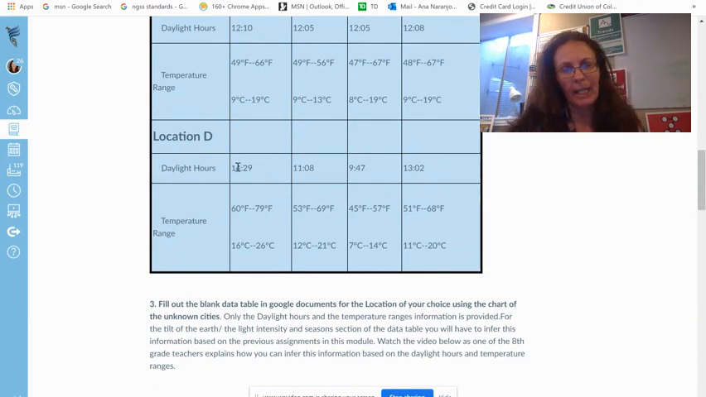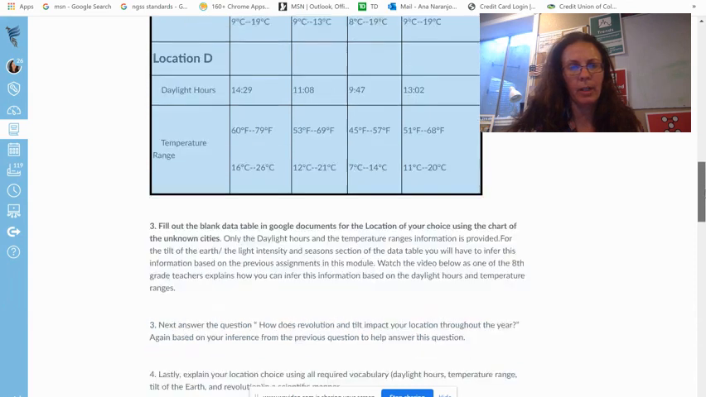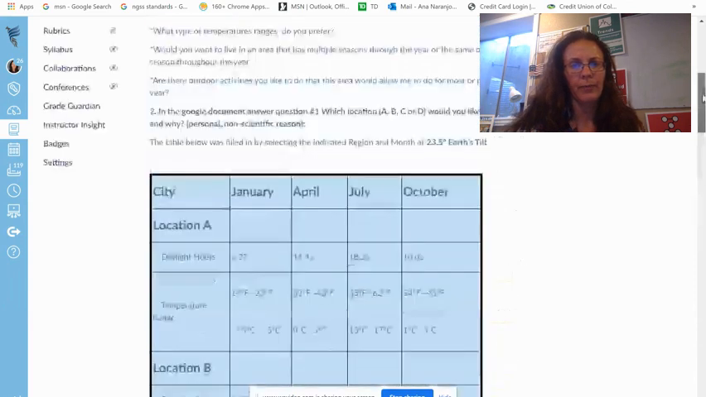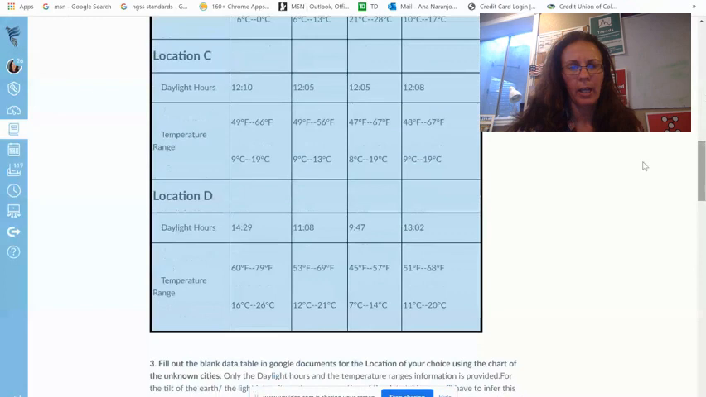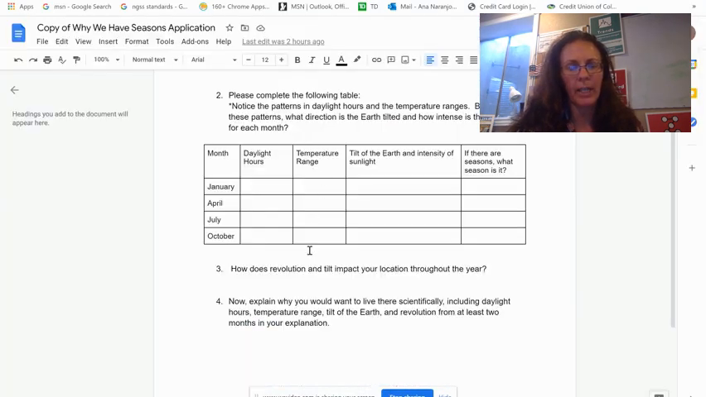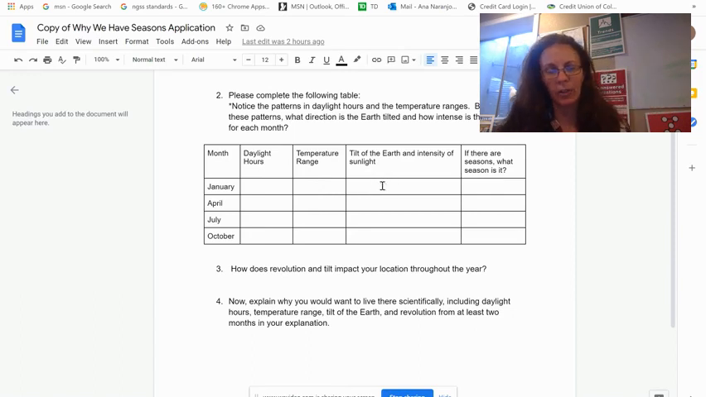I'm going to take my daylight hours for months that are January, April, July, and October, and then the temperature ranges, and I'm going to insert them into my data table right here. Then this next part is going to be information that you guys are going to have to infer. You're going to have to look at the daylight hours and the temperature ranges and determine what the tilt of the Earth and the sunlight intensity are like during that time period based off of that information, and if there are any seasons.